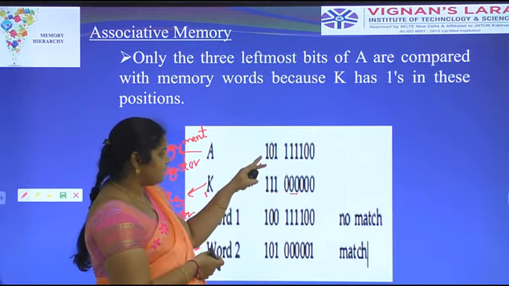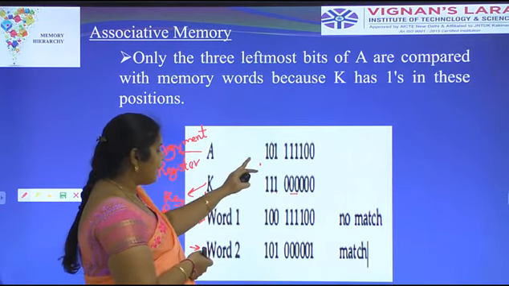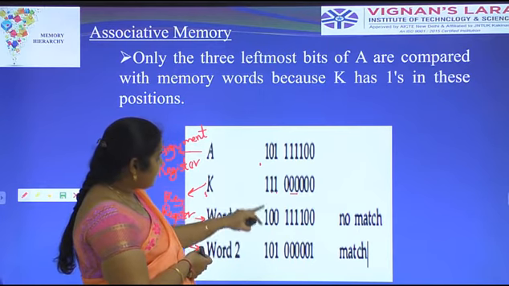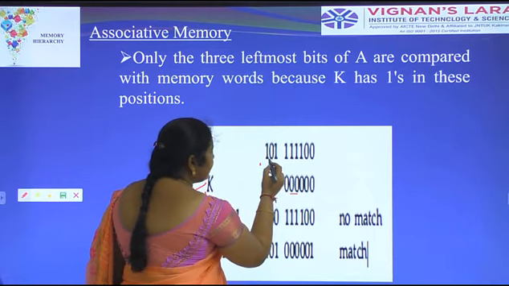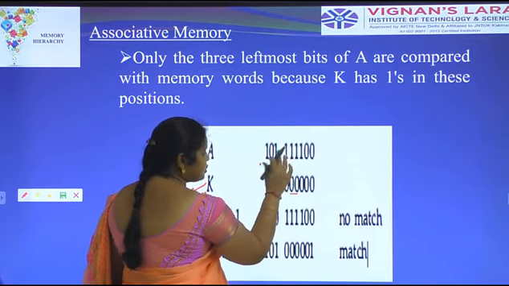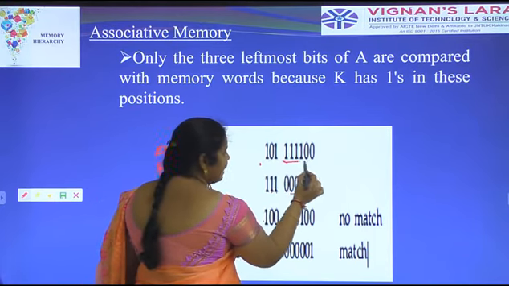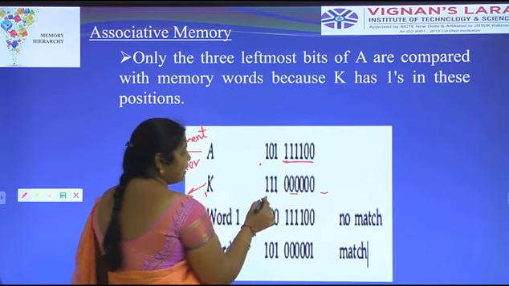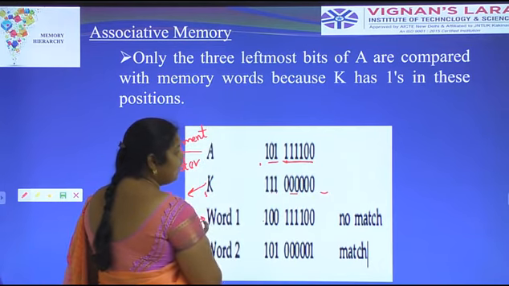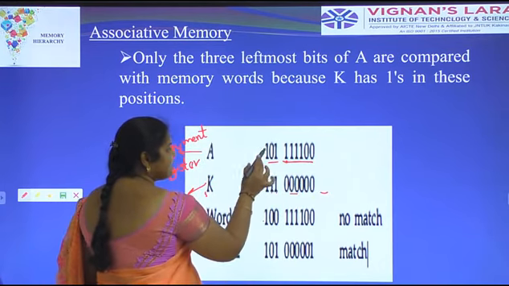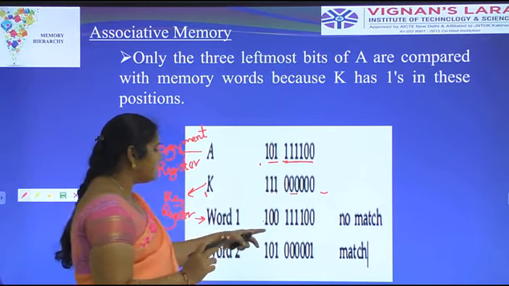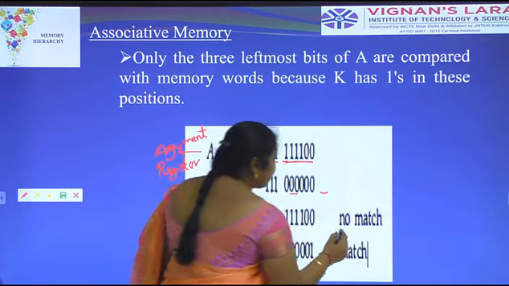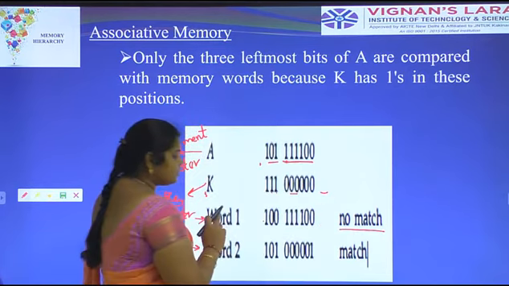The argument register has 101, and we compare it with word 1, which is 100. The rightmost bits are not compared. Only these 3 bits are compared. Here no match occurs. There is no match.